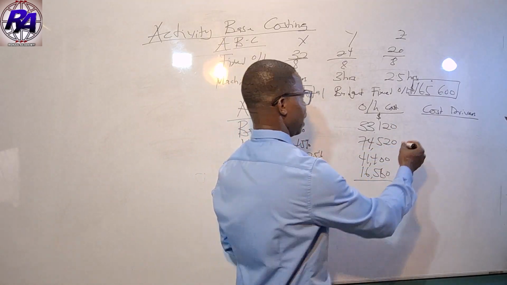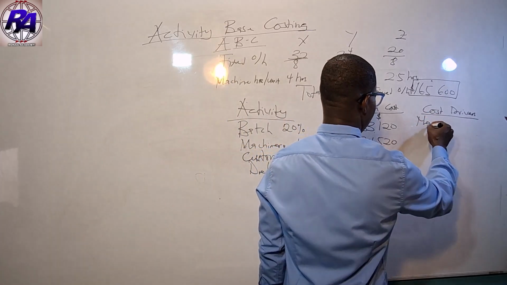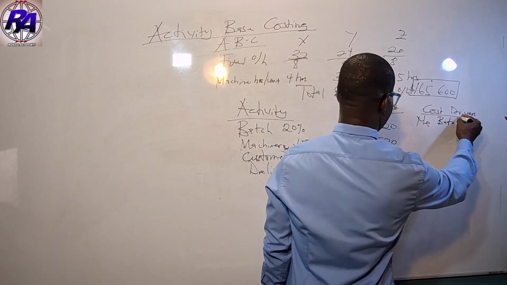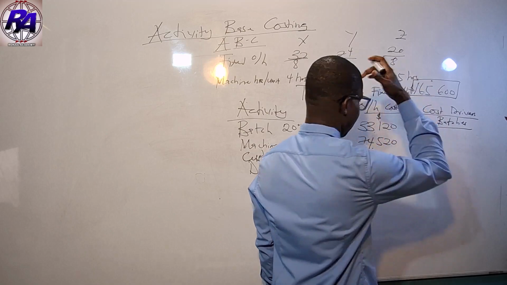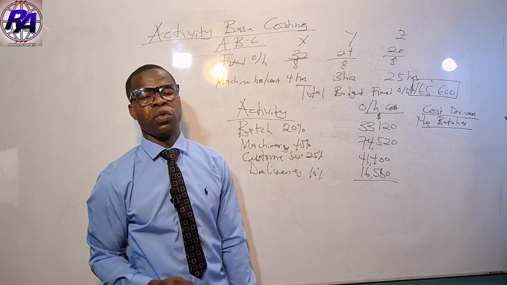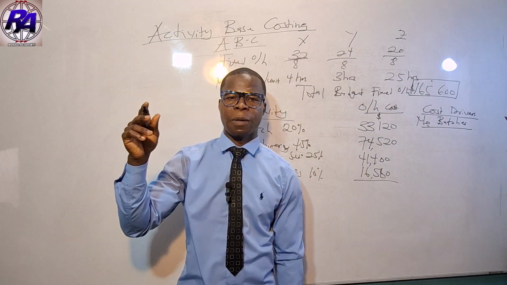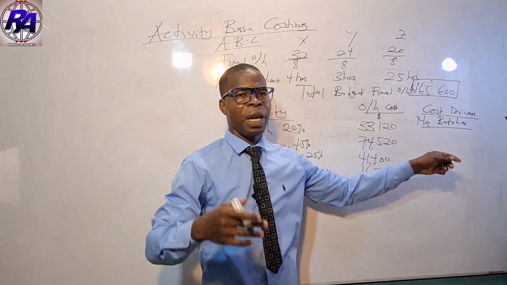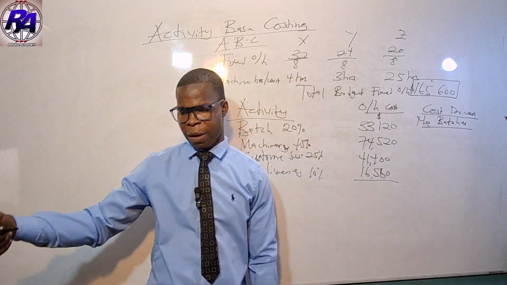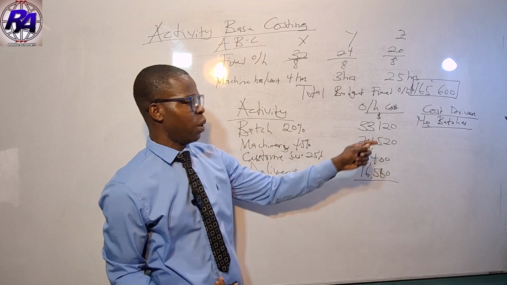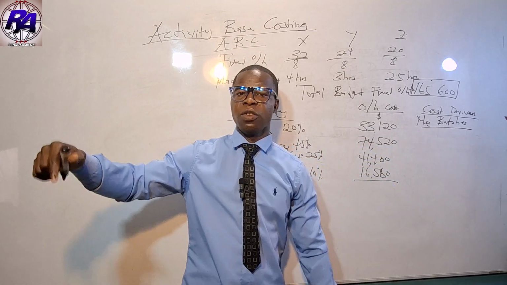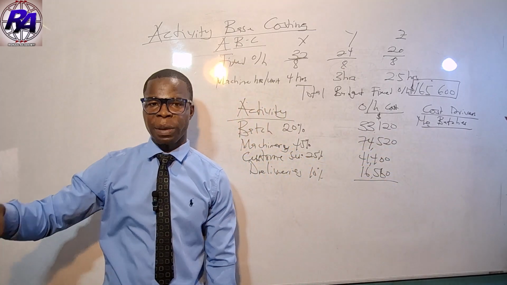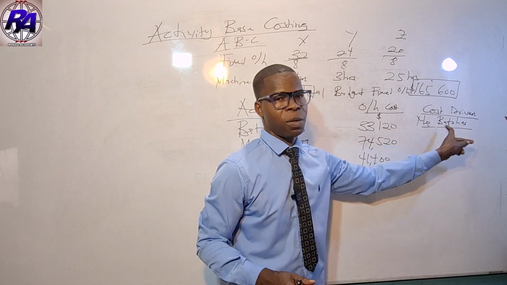What we need here is number of batches. But they have given us unit in a batch. So there's something we have to do to get the number of batches. We need to do some computation before we can get the number of batches.